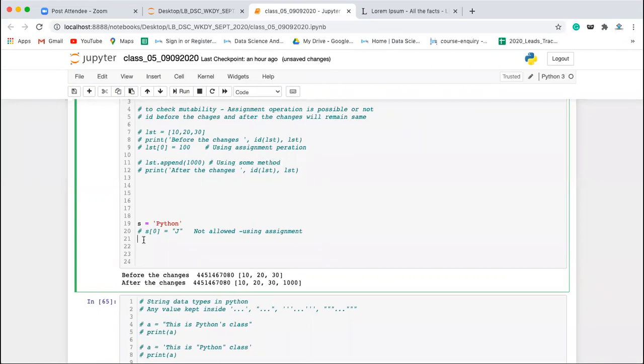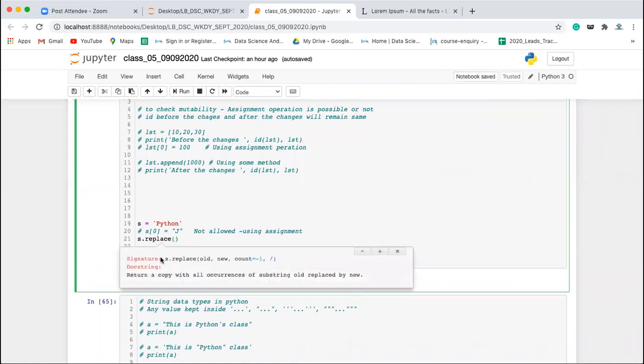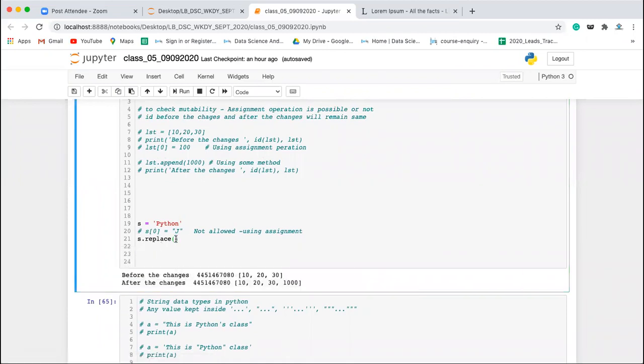Okay. Now let's say you are writing f dot replace. I want to replace, if you check the values, so this is old and new, right? So I want to replace capital P with capital J, right? Now let's execute it. If you execute this, it will give you a new string object.